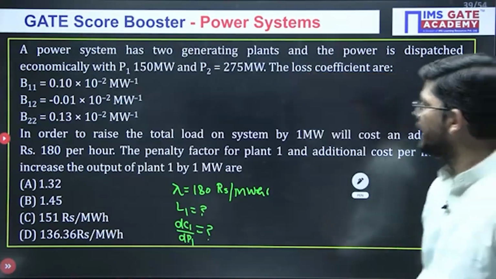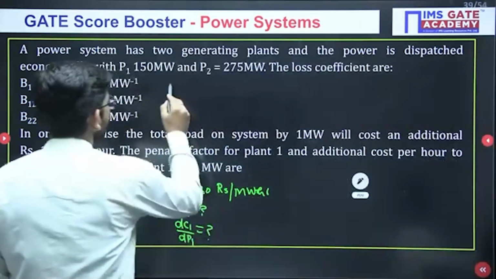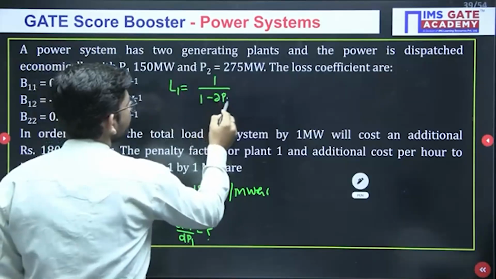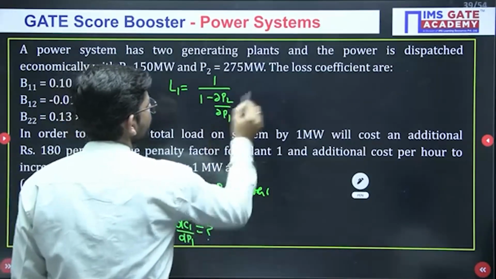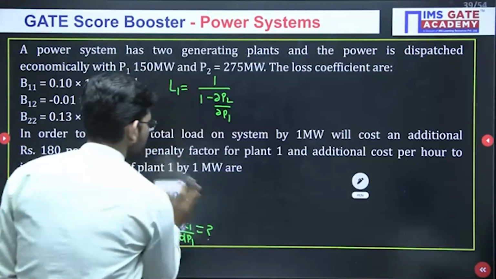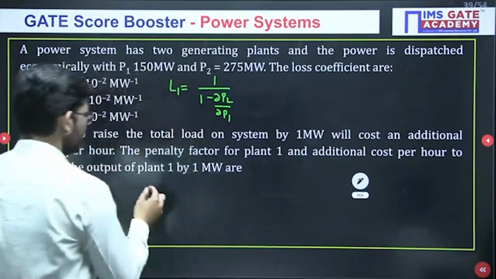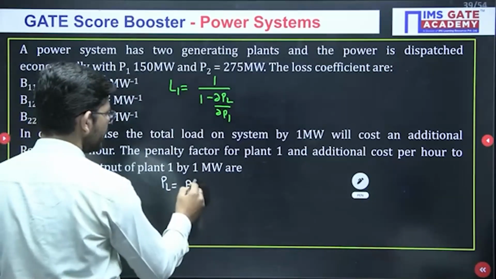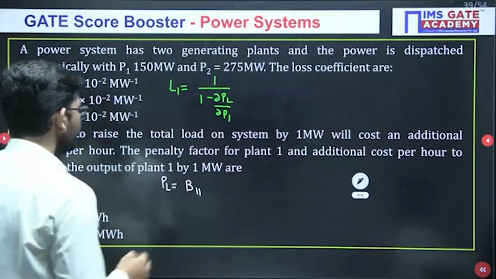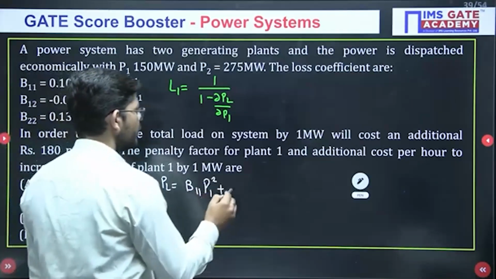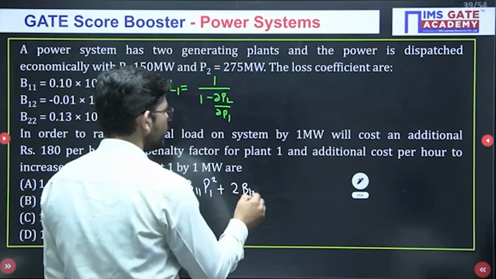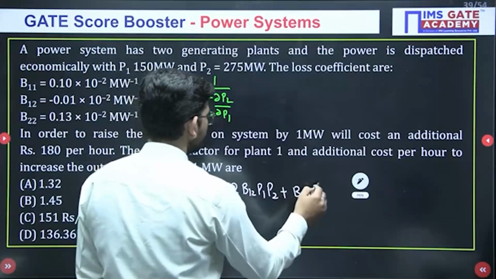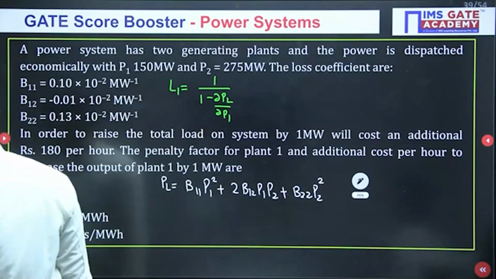Okay, so we have to find L1, okay, penalty factor. You know that penalty factor L1 will be equals to 1 minus ∂PL/∂P1, okay. This is how we can find it. Now, how to find ∂PL/∂P1? So, PL, equation for loss is what? Equation for loss will be what? B11 P1 square plus 2 B12 P1 P2 plus B22 P2 square, okay. So, this is the equation that we have.